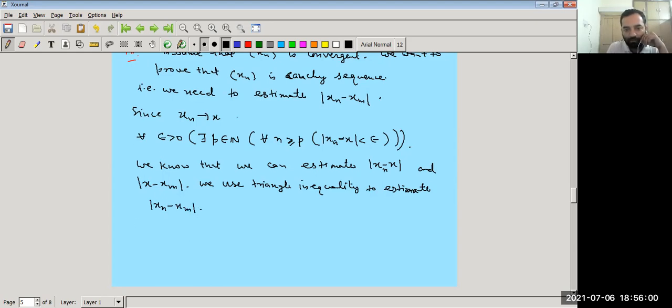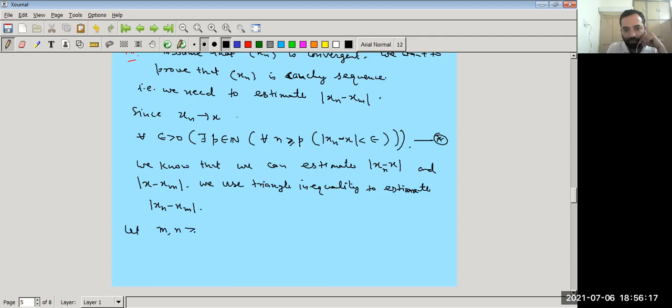Because xn converges to x, by the definition of convergence we can write this.